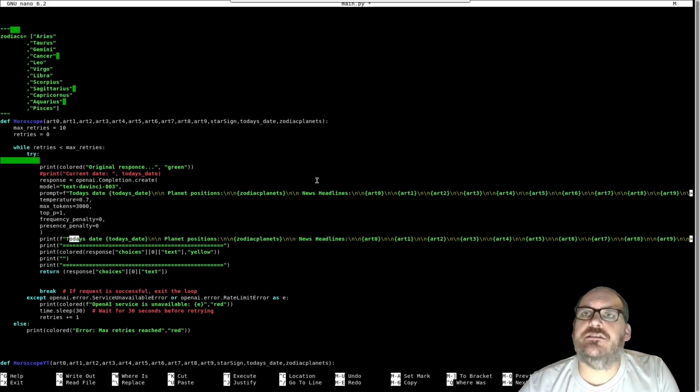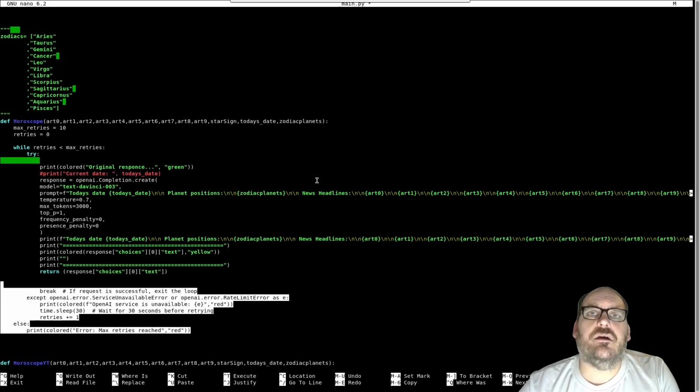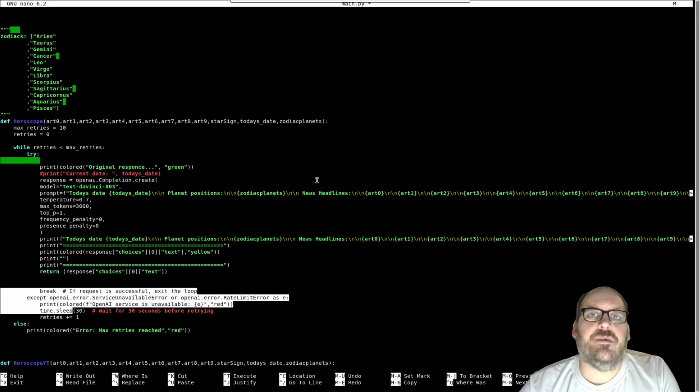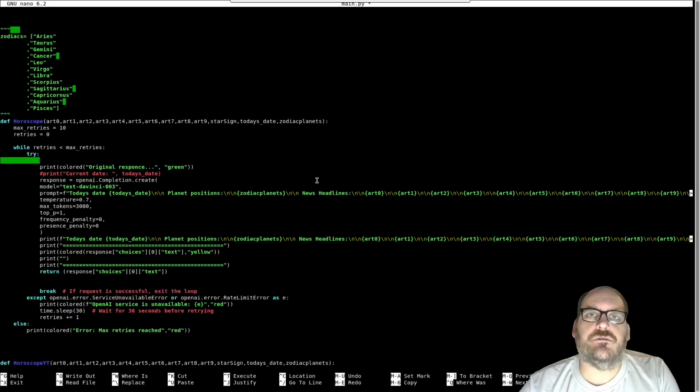Then I just print it out to the console so I can see what it's producing. It returns the response, and I'll also break out if it exceeds the retry attempts. So if talking to the server keeps failing, because they're doing maintenance on the server or the internet's down or whatever reason, then it'll just bail out and dump me in the console with the error message so I can see what went wrong.